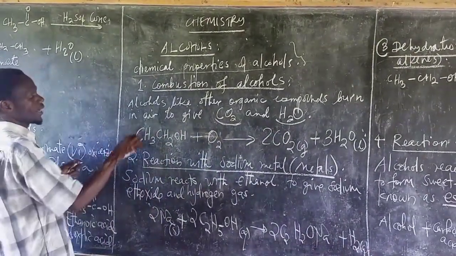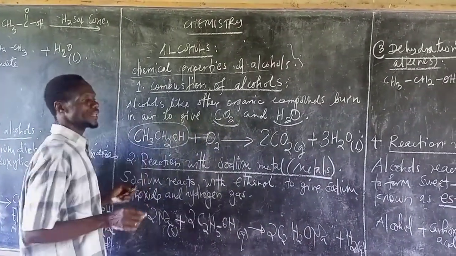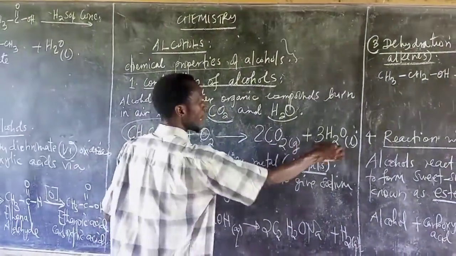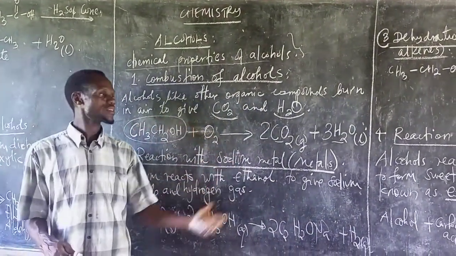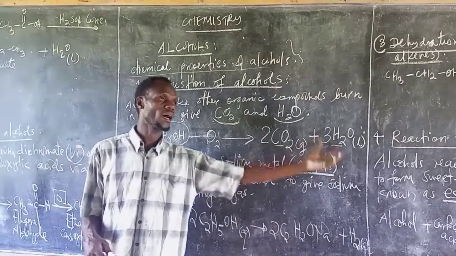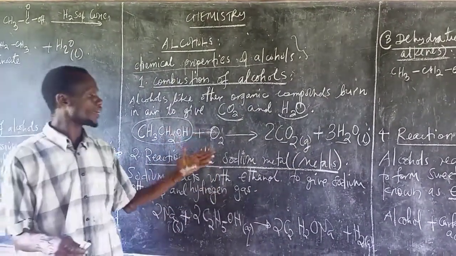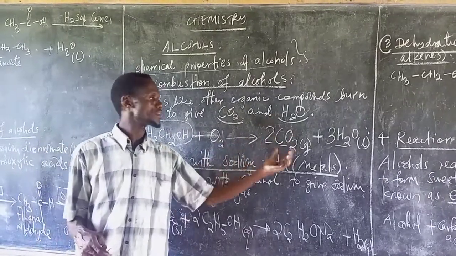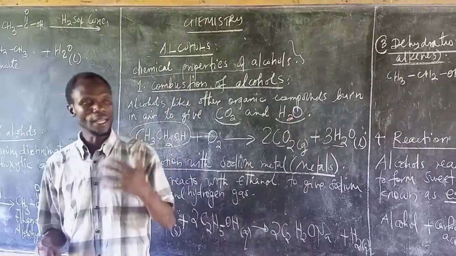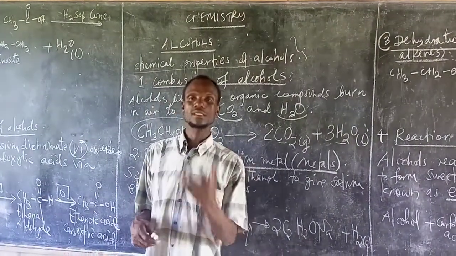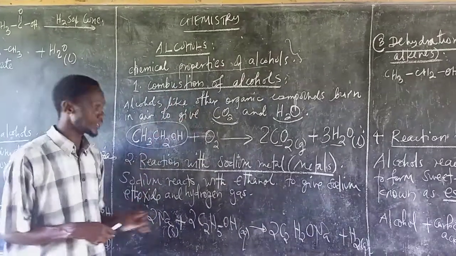Example, ethanol. When you burn ethanol, the result is carbon dioxide and water. Whether you are burning propanoic acid, the result is carbon dioxide and water. Whether you are burning ethyl ethanoate, the result is carbon dioxide and water. Any organic compound, when you burn it in air, the result is carbon dioxide and water. That is not something difficult.